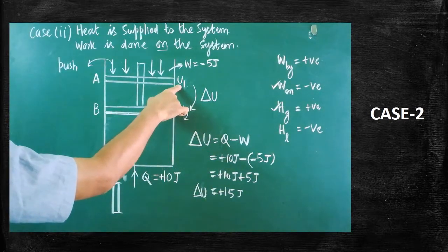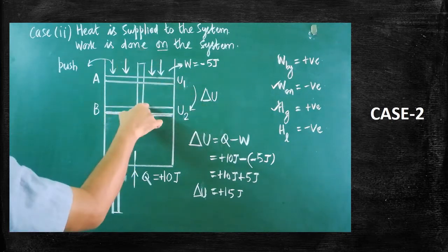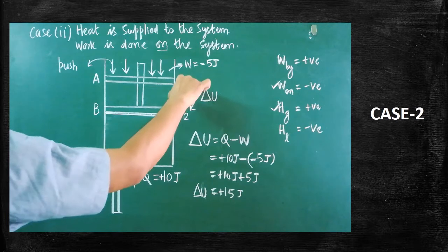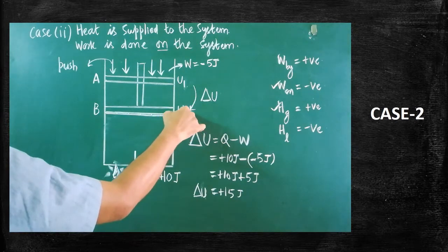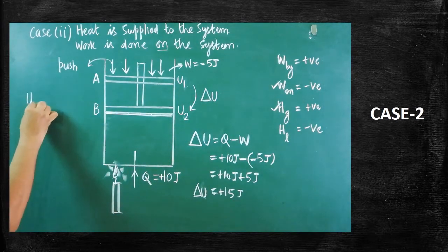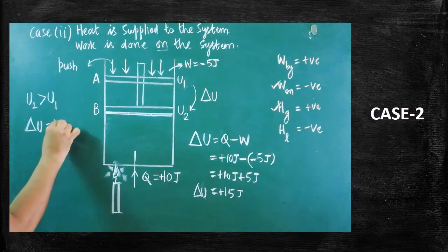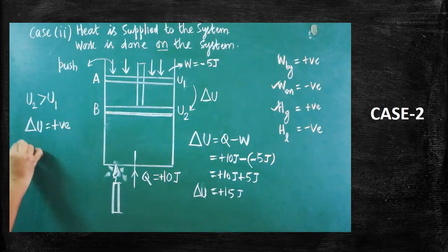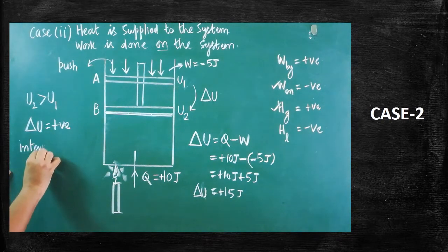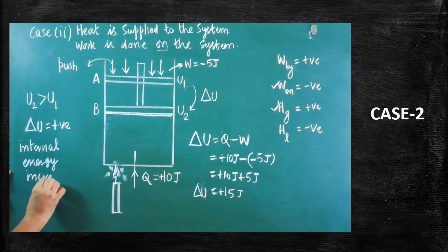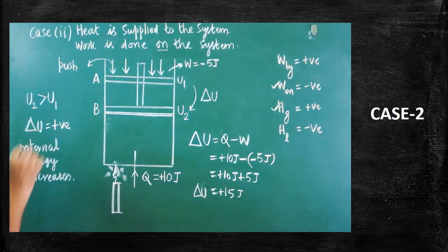Initially the internal energy is low. After the push, what happens? After the supply of heat, after the push towards the downward direction, internal energy increases. Therefore, U2 is greater than U1, and del U, as per the formula, is positive. So it shows that internal energy increases in this case. Understood?